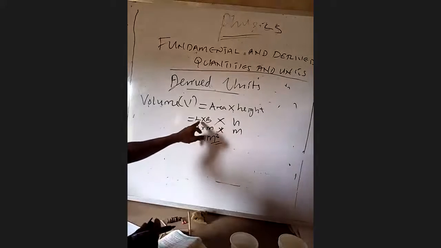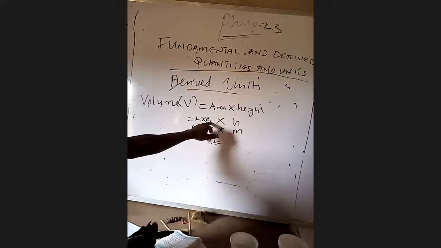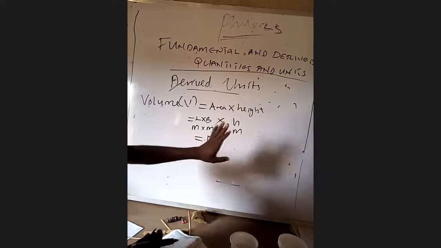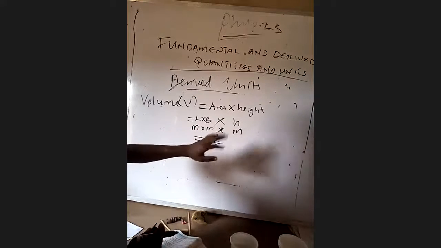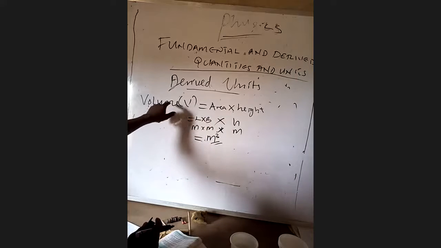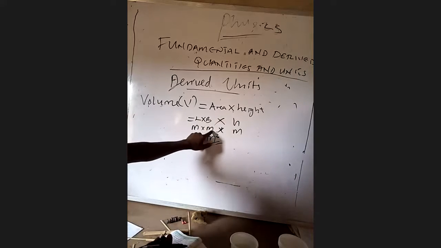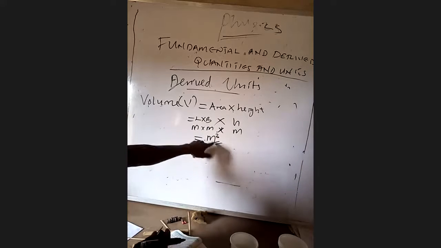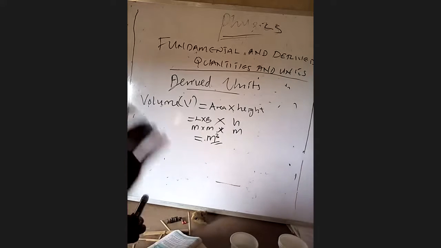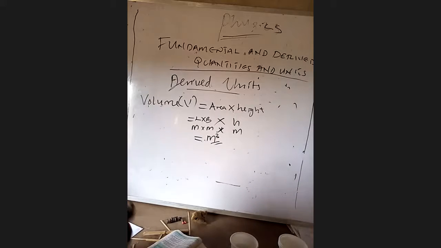The fundamental unit of length, breadth and height is meter. That's fundamental, the one we call generally acceptable. Therefore, to find the derived unit for volume, this becomes meter times meter times meter, m to the power 3. This is the derived unit of volume. As simple as that. I hope you understand.